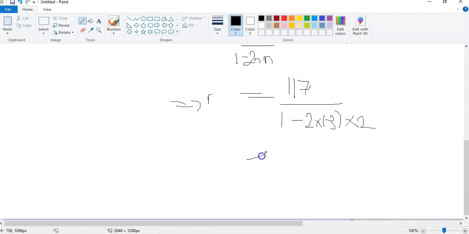Okay, we have 117 divided by, now remember, negative times negative gives you positive. So here it becomes 1 plus 2 times 3 times 2. When you simplify this, 2 times 3 is what? 6. Times 2 is 12. So we have 12 here, and we have plus 1. So this one becomes 117 all over 13.